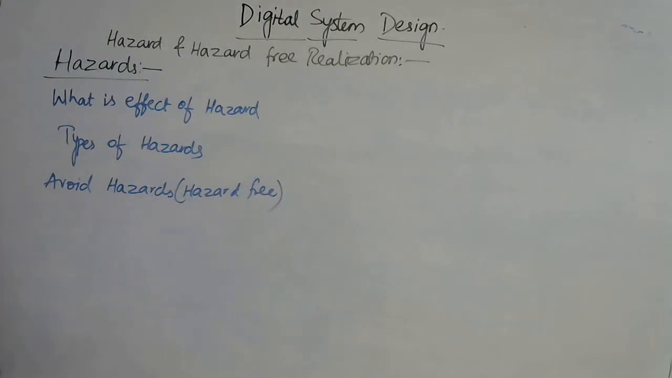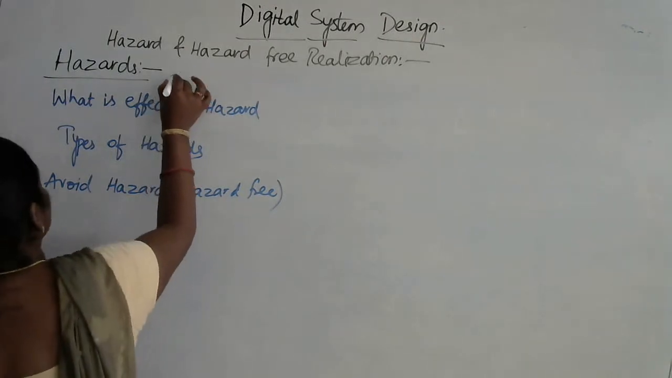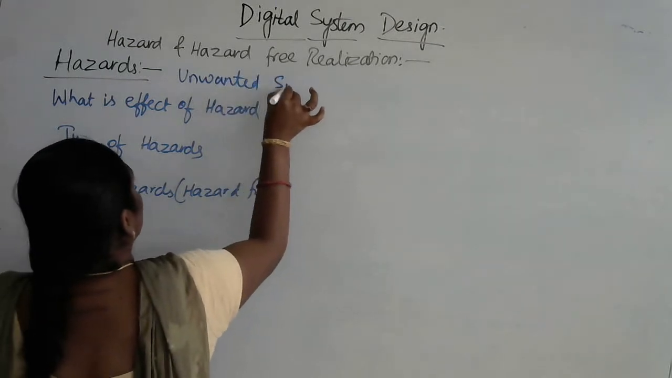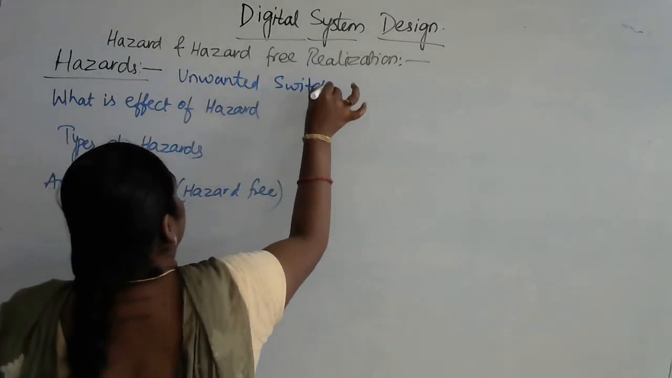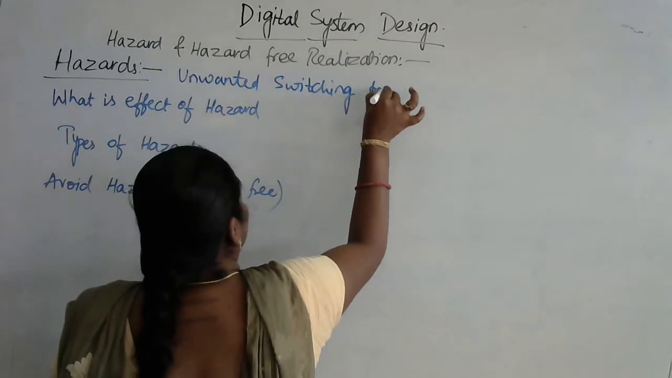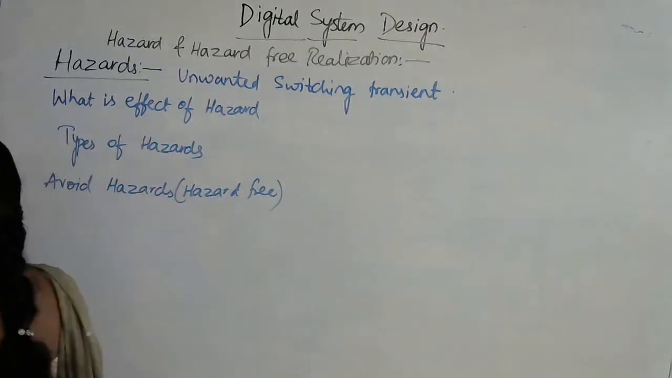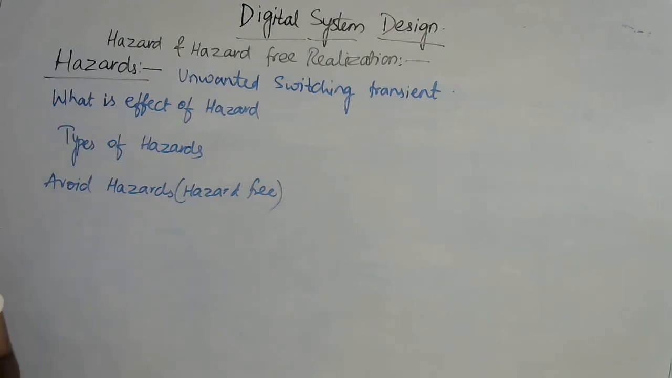So here the first one is what is meant by a hazard. It is an unwanted switching transient that may appear at the output of a circuit, called a hazard. So basically a hazard is an unwanted switching transient.